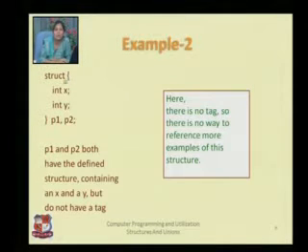Say suppose I want to use it later on and I want to create a third point, but in this case we are not having the name of structure, right? If I am not having the name of structure, how can I write I want point third object? Because I don't have the name point, so how can I take third object? So that's a problem. Whenever we are having no tag, we cannot reference it later on in your program.